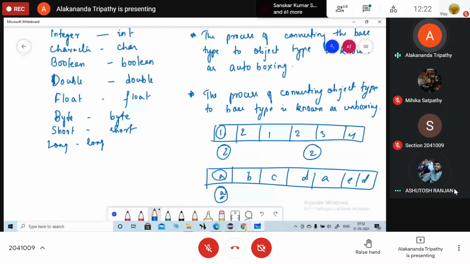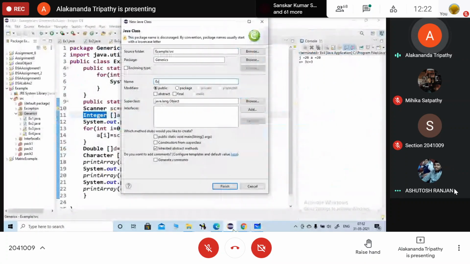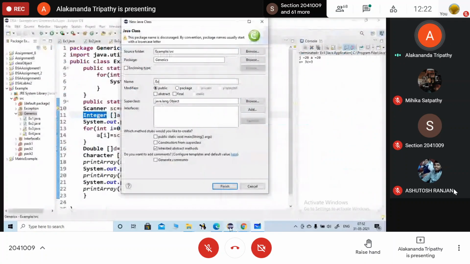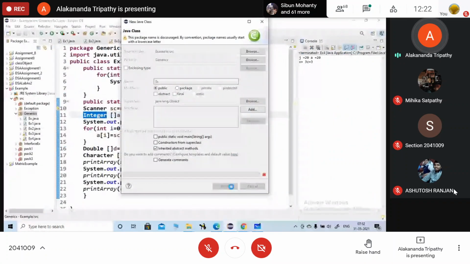दोनों के लिए अलग अलग प्रोग्राम लिखोगे? Are you going to write two different programs to count the number of occurrences in two different types of arrays? No, ma'am. Or should we go with the generics one? So it is asking you to count the occurrence in an array.